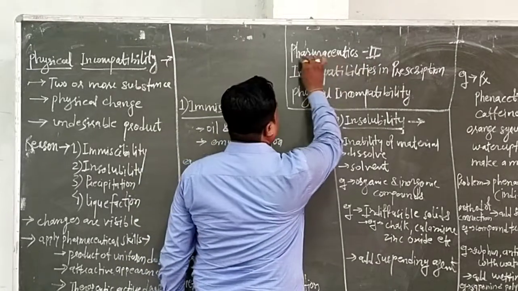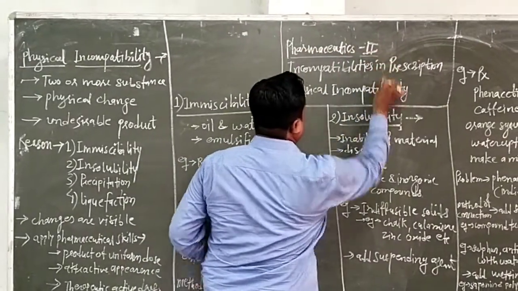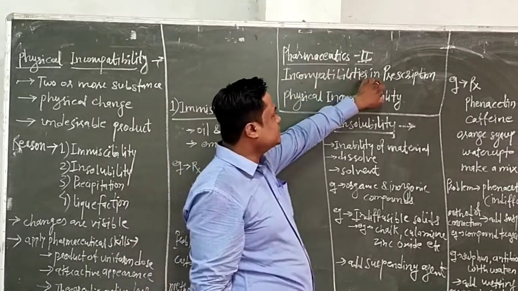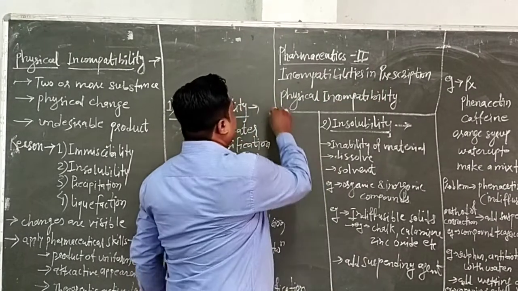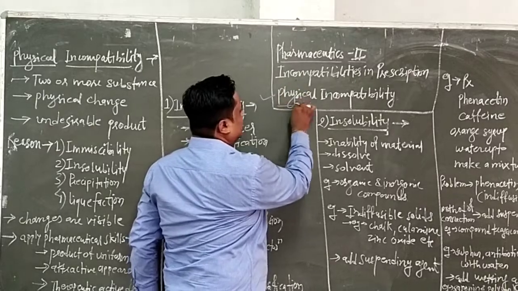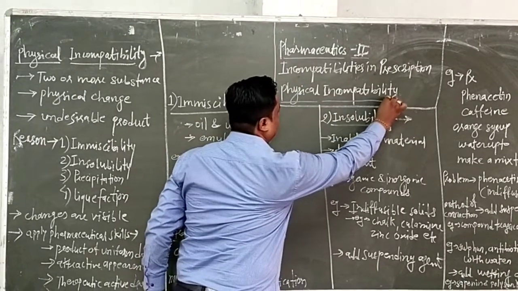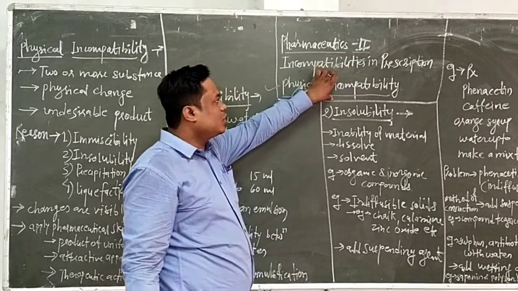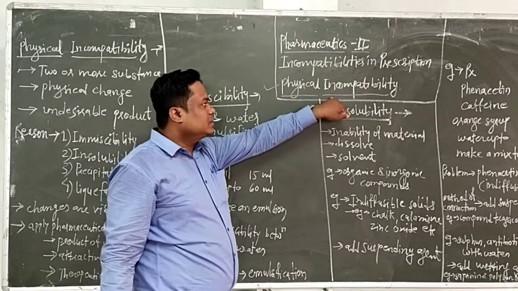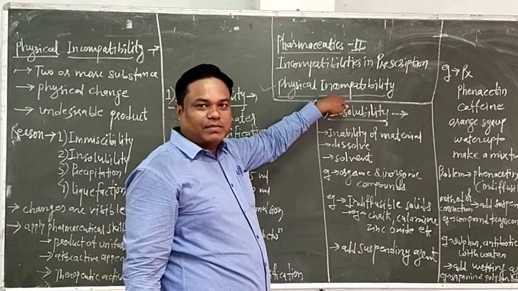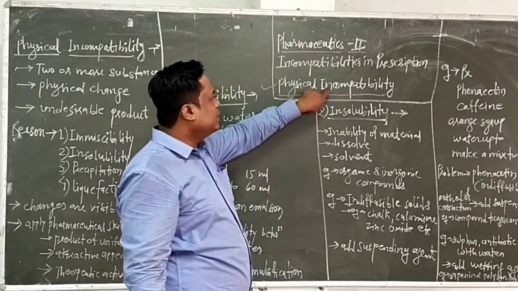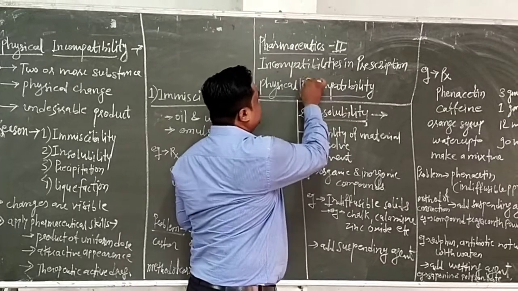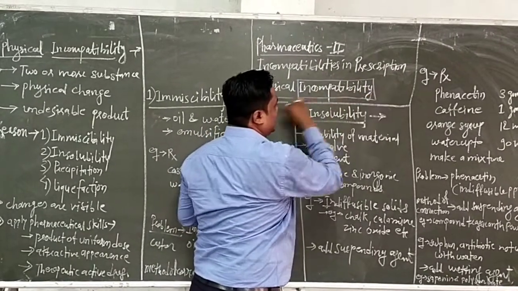The subject is Pharmaceutics 2, chapter 2 is incompatibilities in prescription, and today's subtopic is physical incompatibility. We have seen in the last lectures the definition of incompatibility, the introduction part, and the method of correction of physical incompatibility. According to its definition, what is incompatibility?